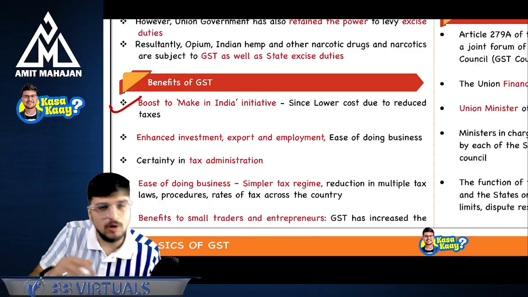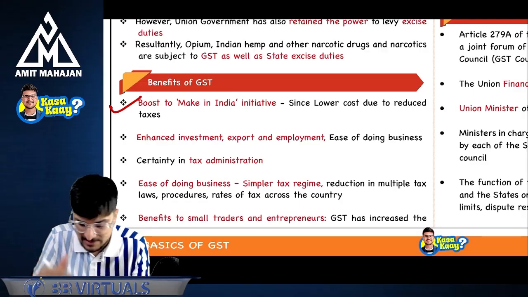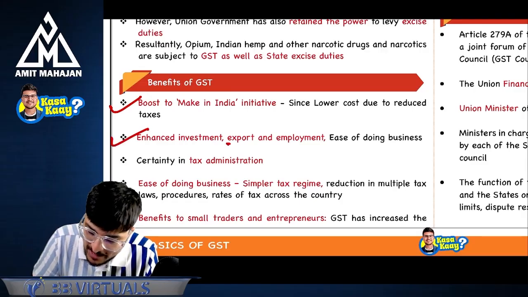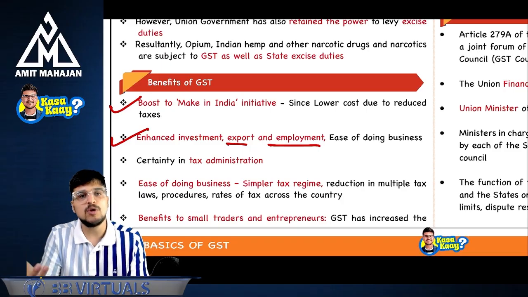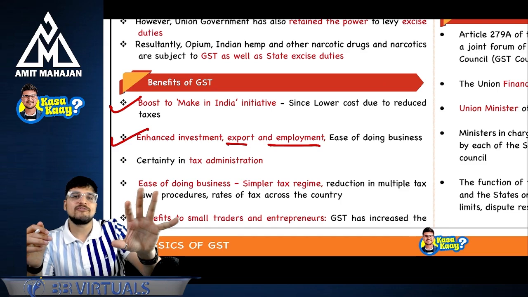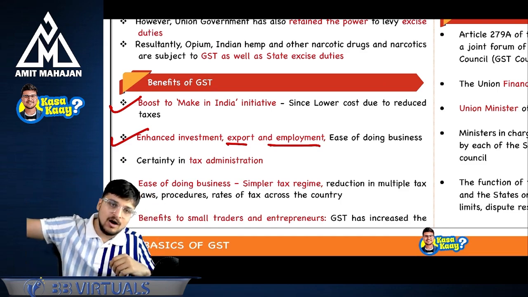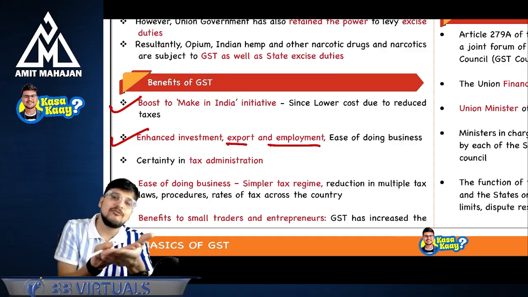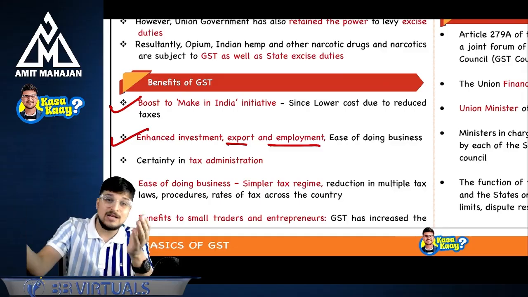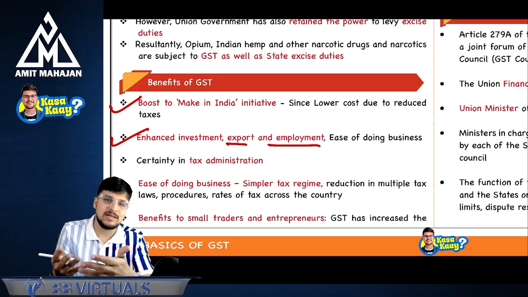Number one. Now it will be like your BCom exam, active passive. Same example. See, enhanced investment, export and employment, ease of doing business, which means because there is some kind of unity in taxes, people outside India also feel that it will be easy for us to do business in India. That's why they are investing more in India because there is not much compliance.